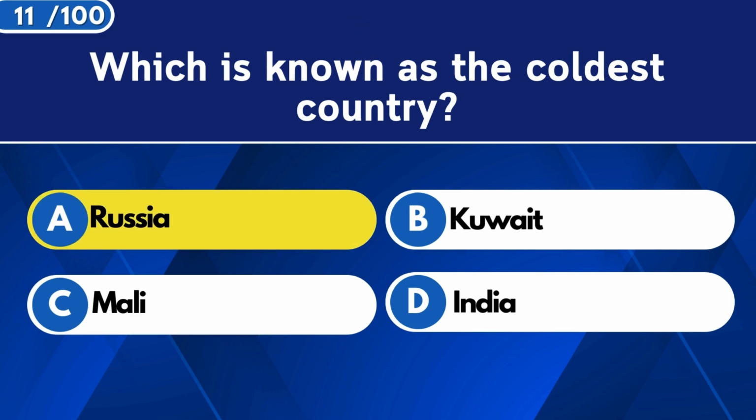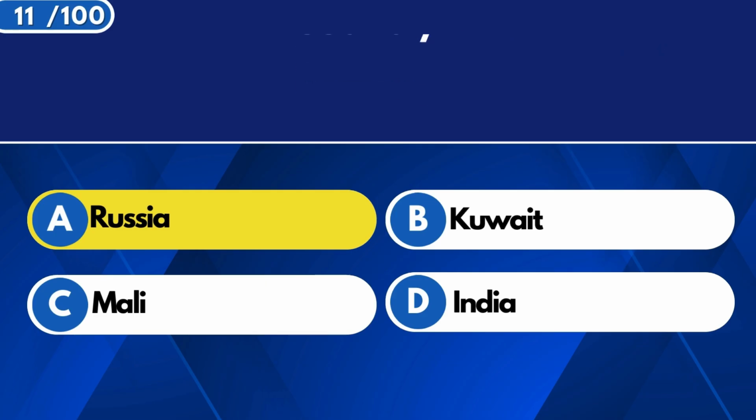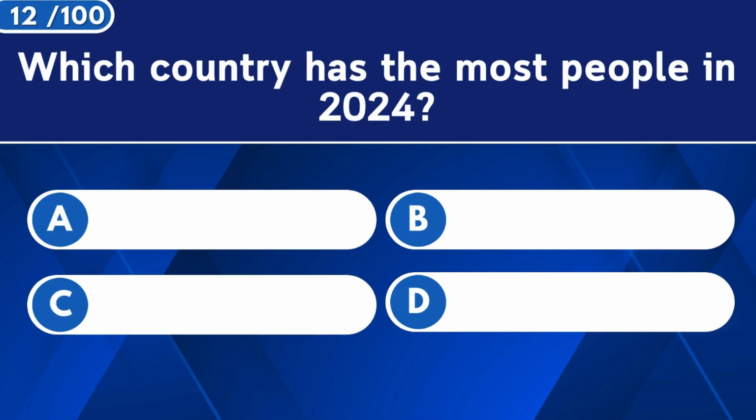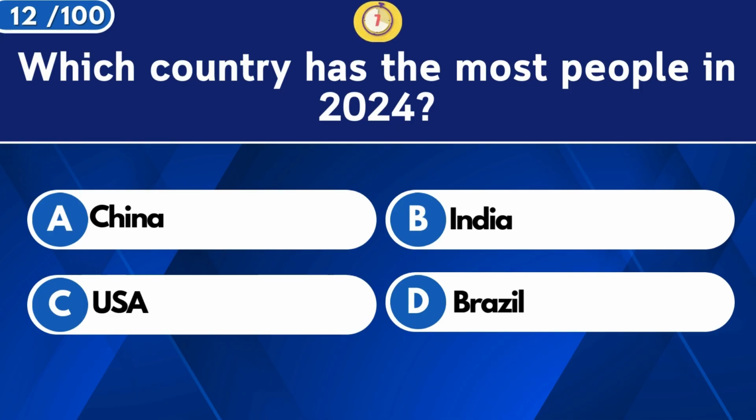Russia. Which country has the most people in 2024? India.